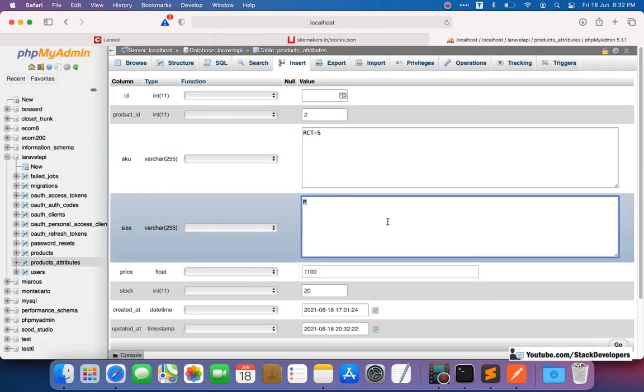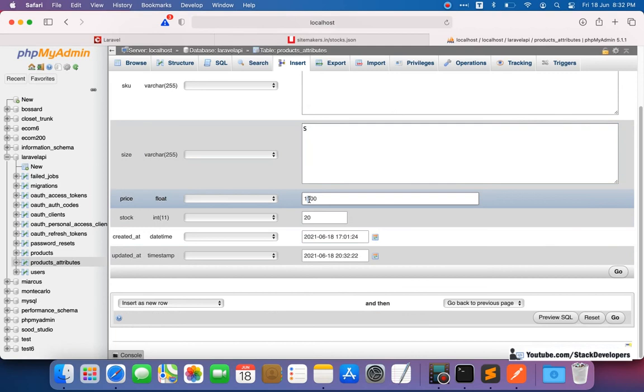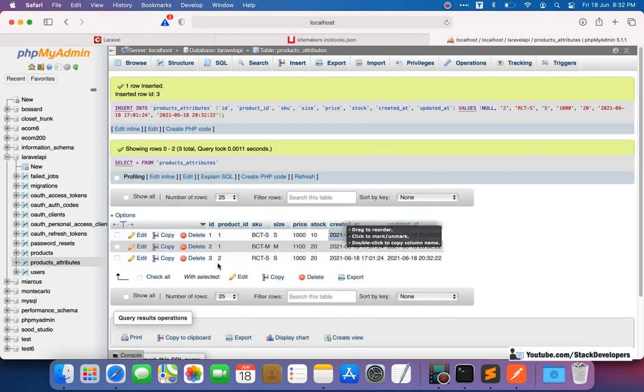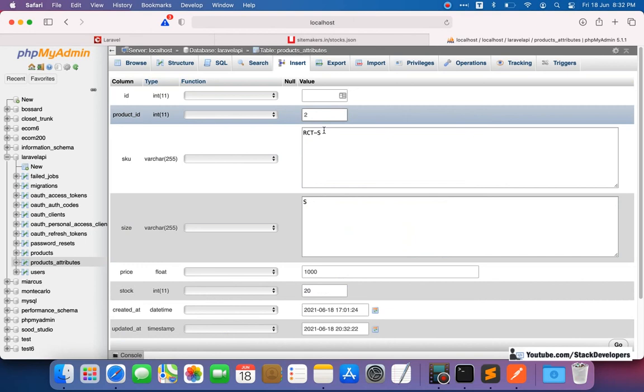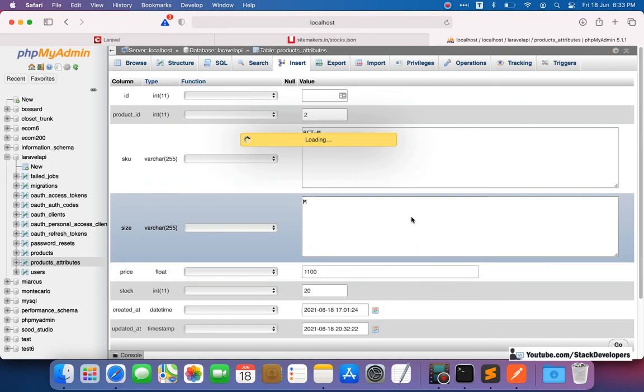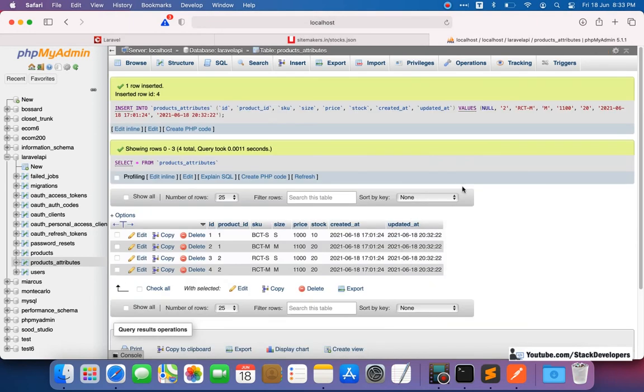Now we will take SS, and we can take any price you want. So that is fine. We can add M as well. Once again M. Okay, so we can take it like this. Now four attributes are there, small and medium size, for these two products.